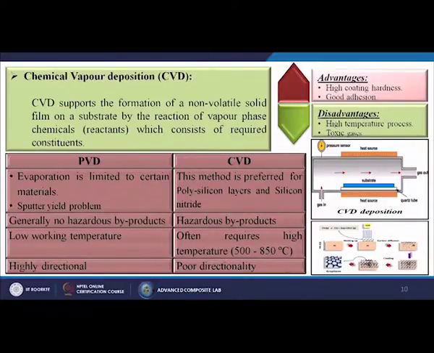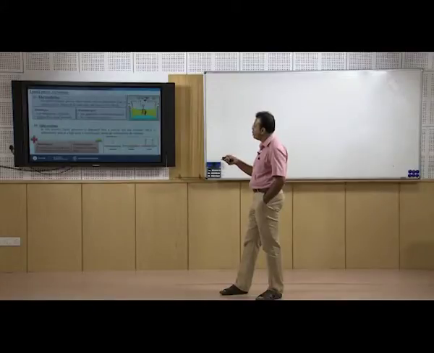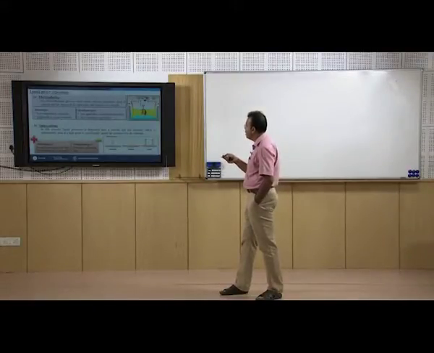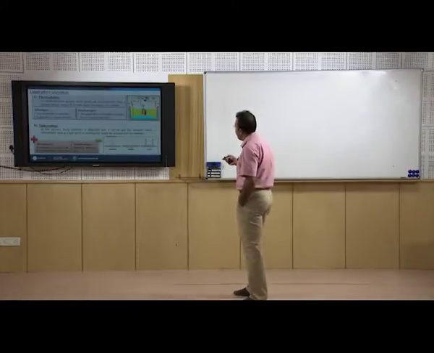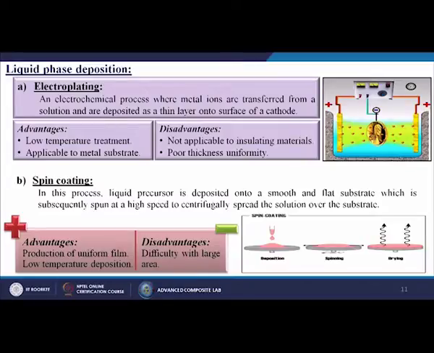Okay. So, first one is called electroplating. An electrochemical process where metal ions are transferred from a solution and deposited as a thin layer onto the surface of a cathode. From this particular figure you can understand that we have one cathode, one anode, and we are using a certain potential difference between them. The metal ions come, we are using some kind of electrolyte solution over there, and plating takes place electronically.